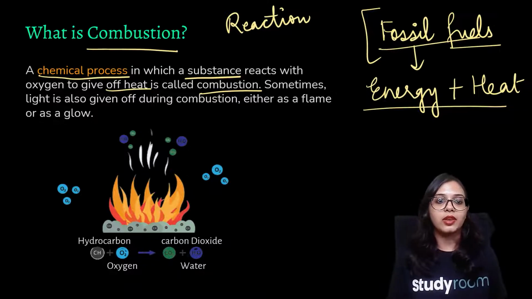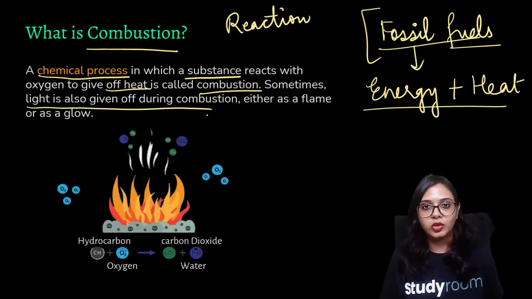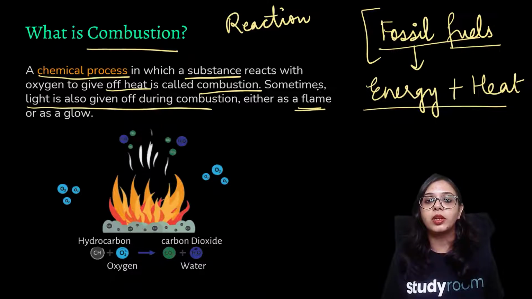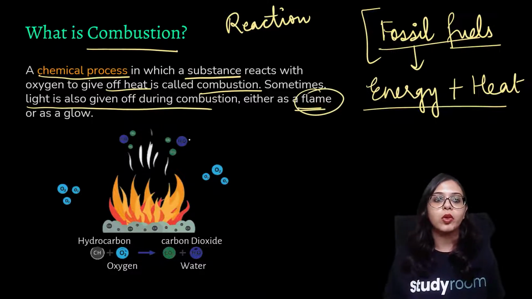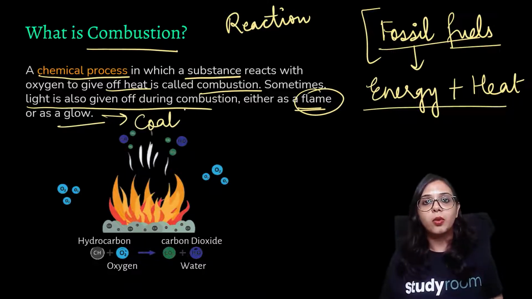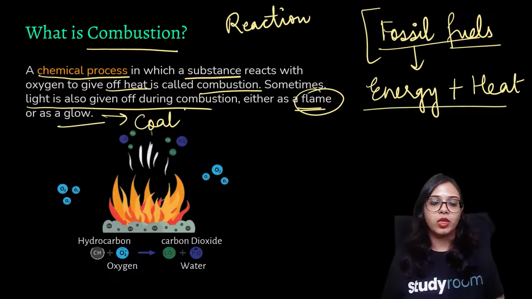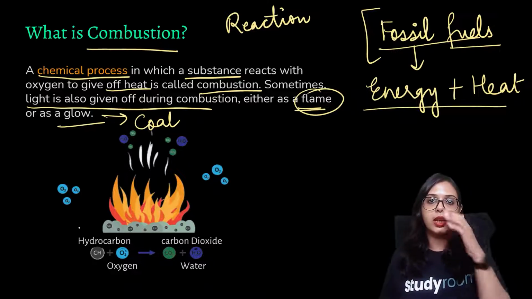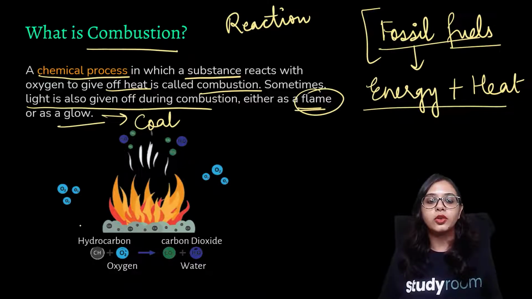Sometimes light is also given off during combustion, either as a flame, like the candle flame we will be learning about, or as a glow, which we saw in the case of coal. We saw in the previous slide that coal does not burn with a flame, rather it glows when heated, and a candle burns with a flame. For example, any fuel like wood or coal has the presence of hydrocarbons.